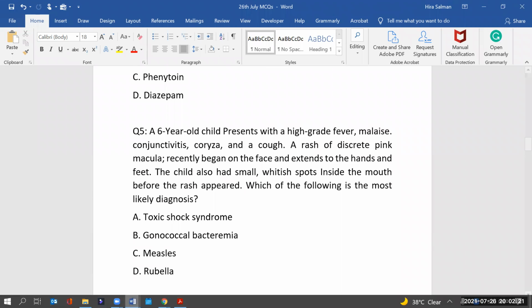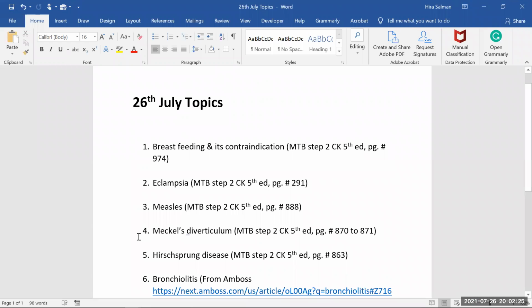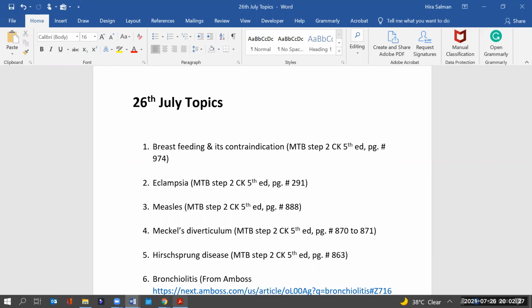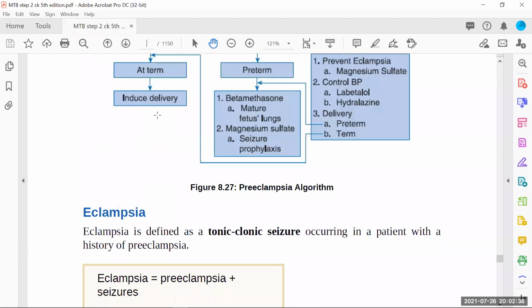Okay. For the next one, we have to go for the theory first. We will do this measles, 888. What's the page number of this one? 959.